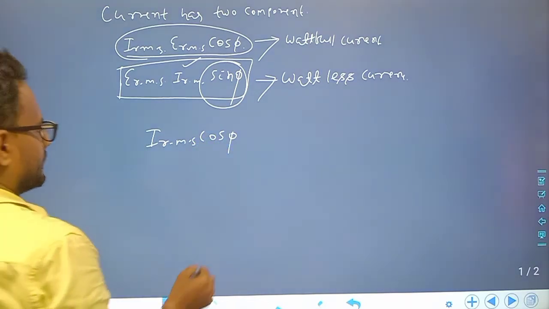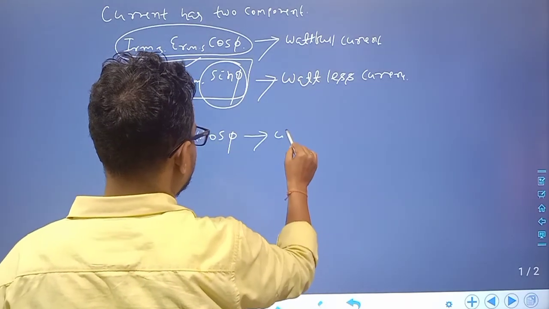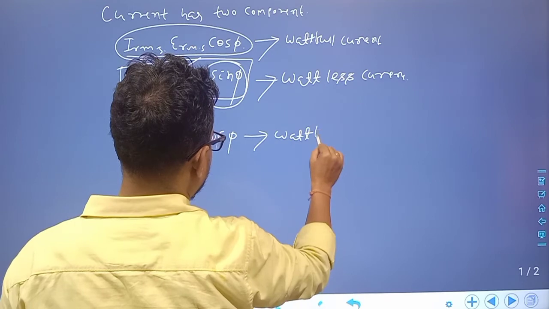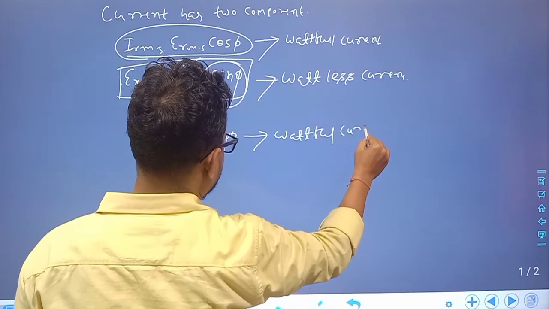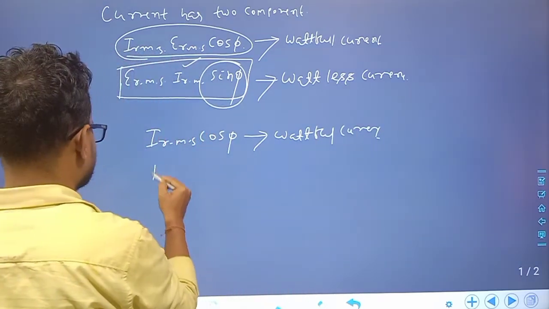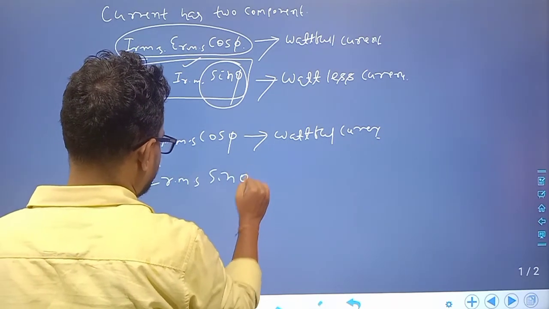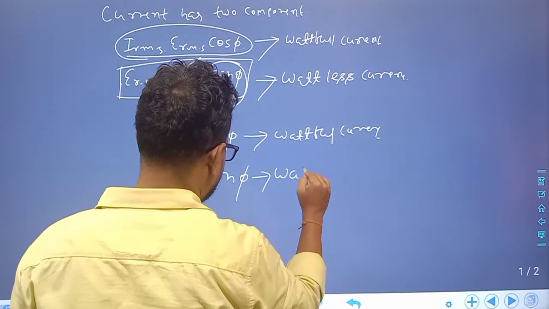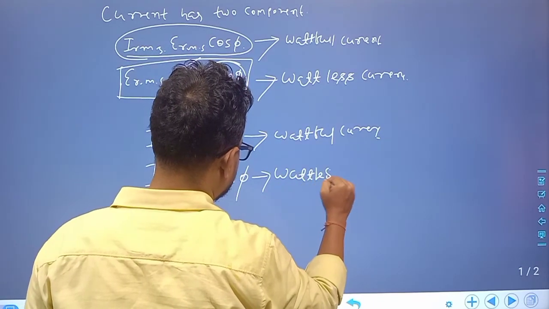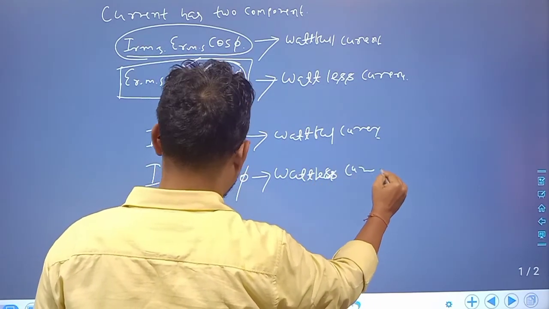So this component is called the wattful current. And I RMS sin phi is equal to the wattless current.